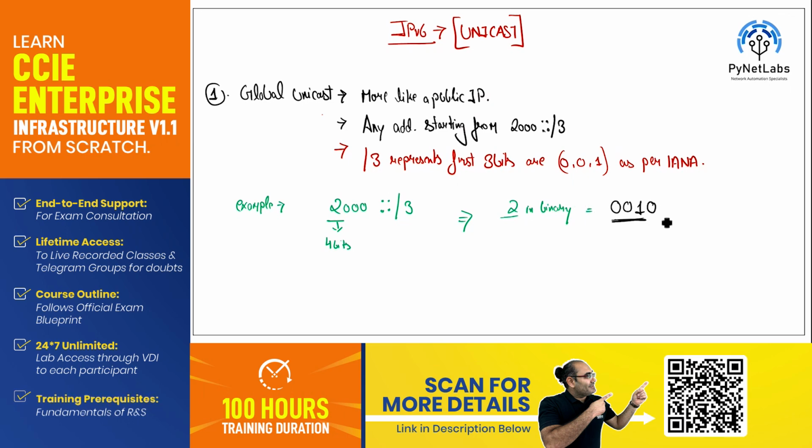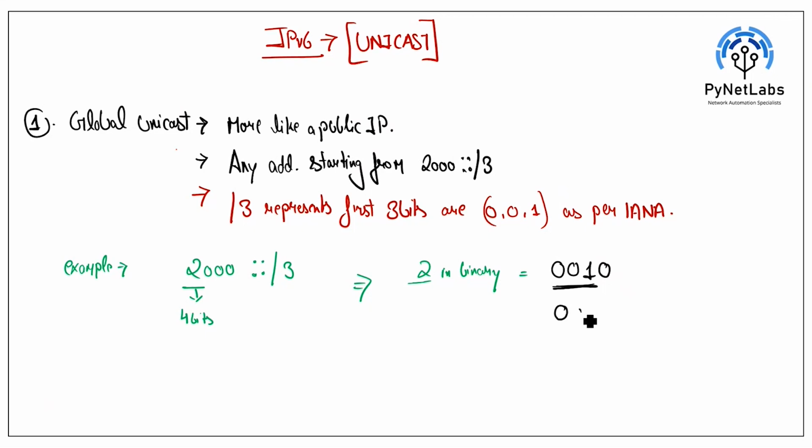Now you can also get a situation like this: 001 and the last bit can be 1 as well, which will be 3 in binary. So whenever any address starts with 2 or 3, any address starting from 2000 or 3000 will be considered a global unicast address, very much similar to a public IP, which is routable and cannot be assigned inside local area networks. So this is what we get about global unicast.